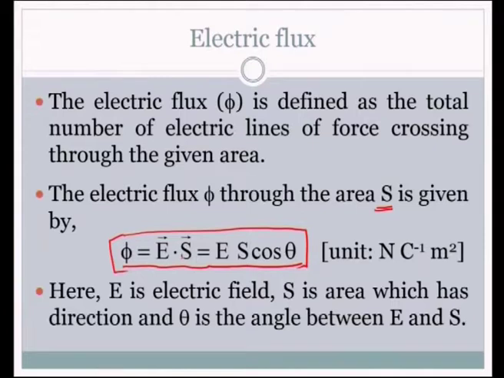So, phi is E dot S, it is a dot product, and if you want to write it in the scalar form, we have to include the cos theta term. The cos theta here is the angle between the electric field E and the area vector S. See here, this flux has the unit Newton per coulomb meter square. Newton per coulomb is the unit of the electric field E, and the meter square is the unit of S. So, put together we have this as the unit.